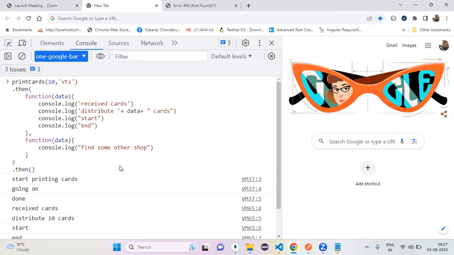The goal is what? The shop people have the cards, already printed. To whom do you have to give those cards back? The customer, the college people. So how can we pass them? How many ways are there? Here, print cards is which kind of action, synchronous or asynchronous? Asynchronous. How many ways can we give the asynchronous action result back to the caller? Callbacks, promises, observables. Promises we are discussing now. Got my point?